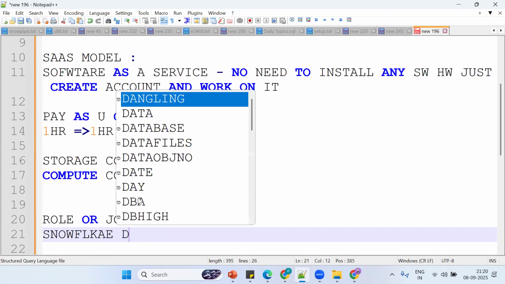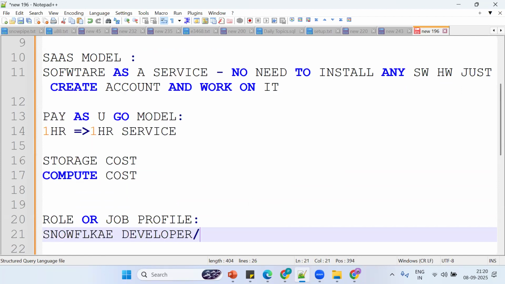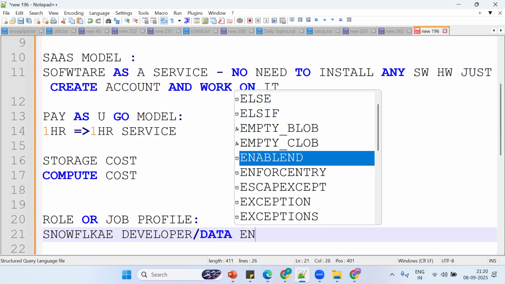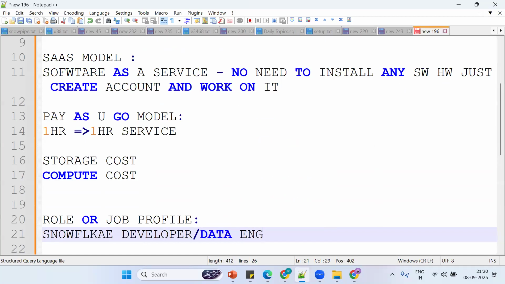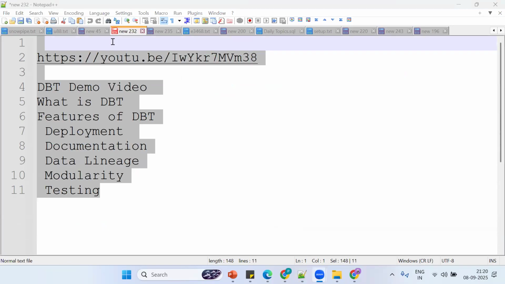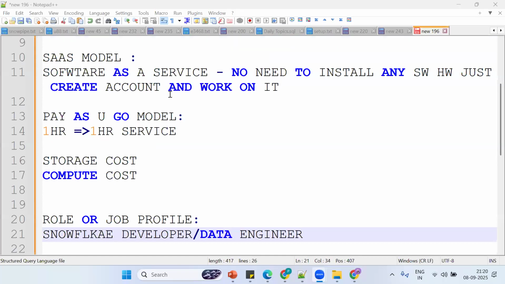So we are Snowflake developers or Snowflake data engineers.